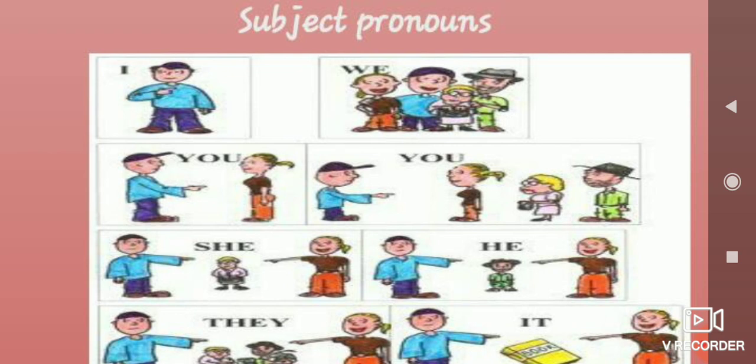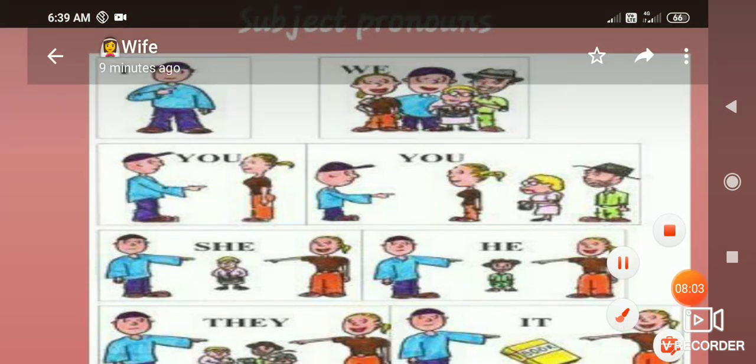So first person: I and we. Singular means I, plural means we. Second person: singular also you, plural also you. Coming to third person. Suppose I ask you about your father or mother, what your mother is doing. Instead of using your mother, I can use she: what she is doing. She denotes a girl, and he denotes a boy.